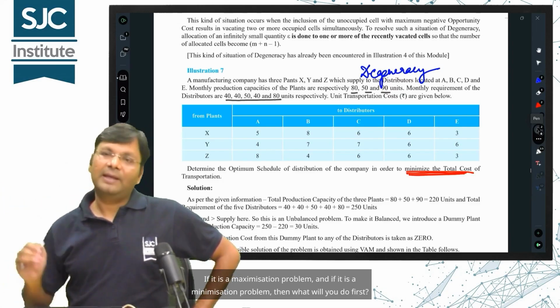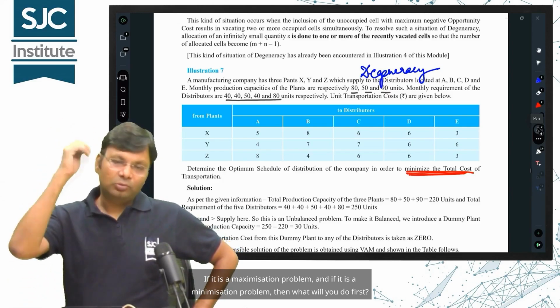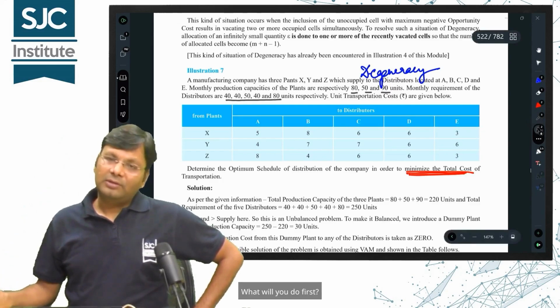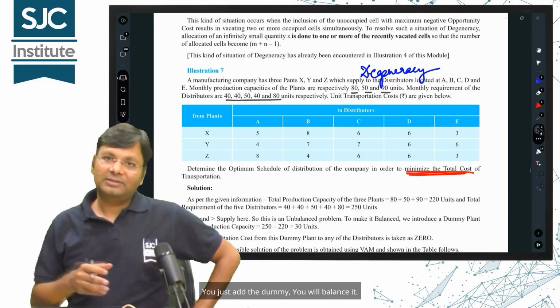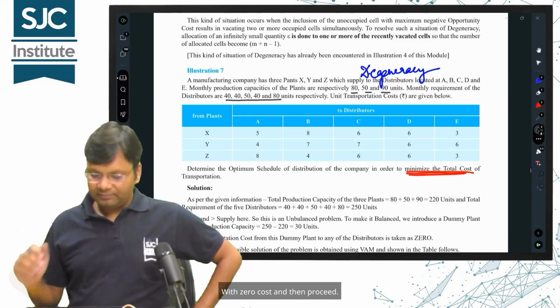If it is a maximization problem, and if it is a minimization problem, then what will you do first? You just add the dummy, you will balance it with 0 cost and then proceed.